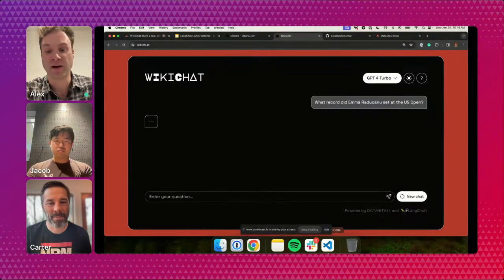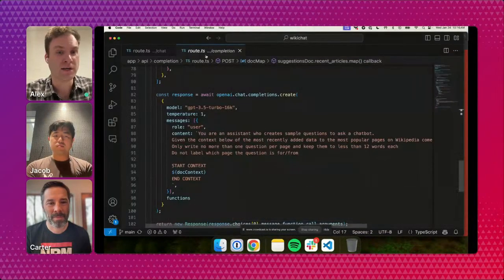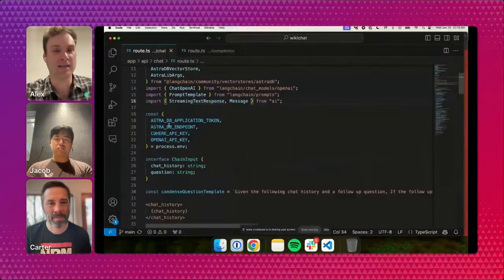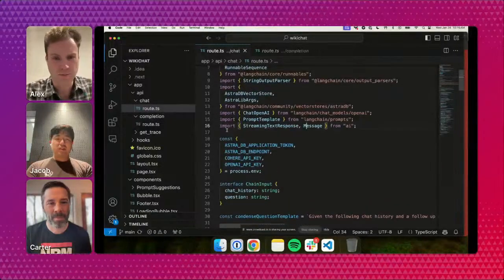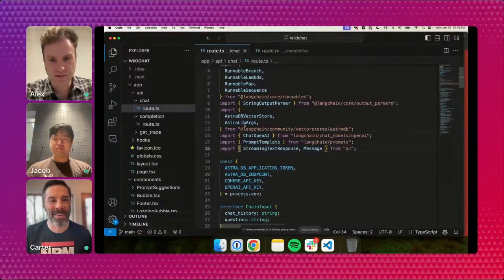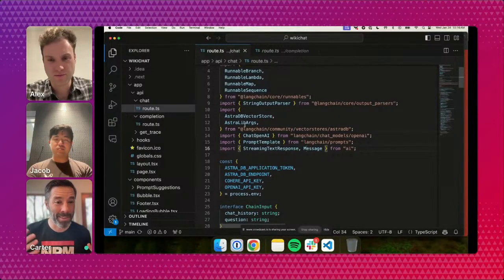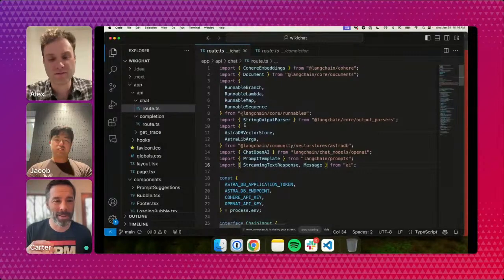So that's a different route, and that's also pretty basic. And Jacob will dive in more to exactly how that works. Yeah, absolutely. And just for folks that might be a little bit new to Next, this is a Next.js app. Next is pretty popular, but maybe not everyone has used it. This is a full stack JavaScript application.